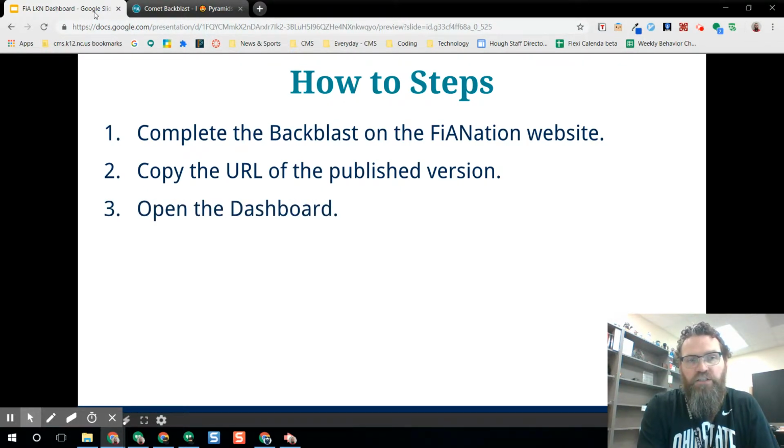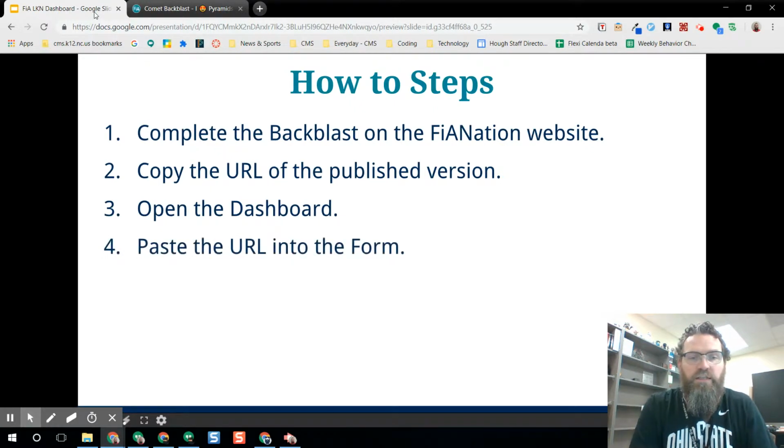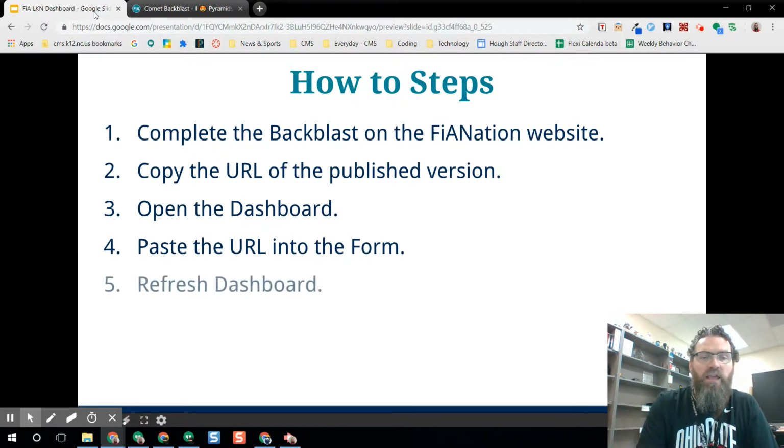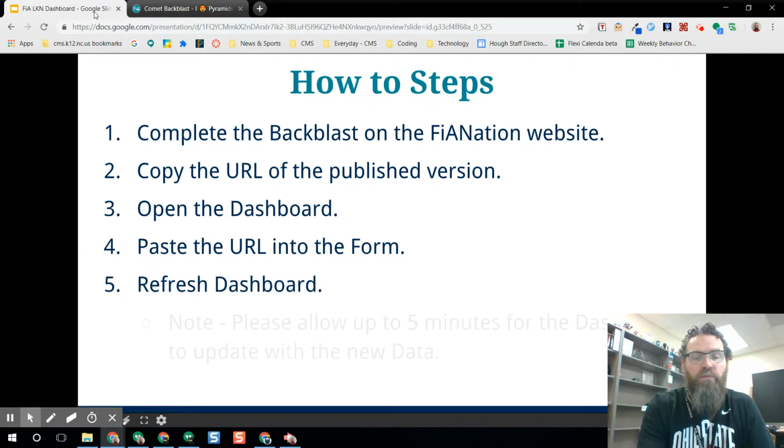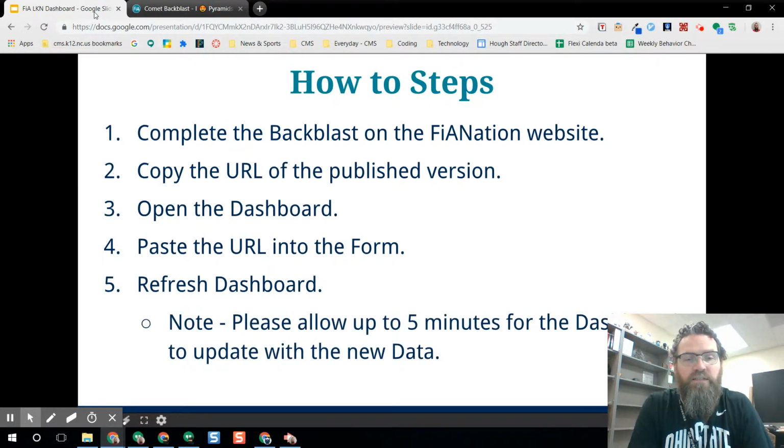The first section of the dashboard is going to have a form. So what you do is paste the URL into that form. You'll complete that, which I'll show you here in a moment, and then you refresh the dashboard. Now, please give it up to 5 minutes. That page where you guys are getting your backblast has some nuances, which is going to cause my scripts to run a little bit longer. So give it 5 minutes and then you should see the data.